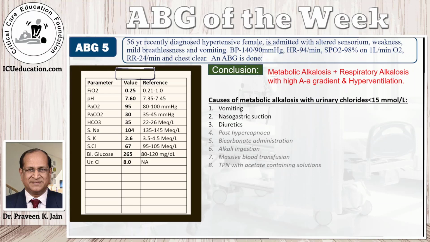Recent diuretics are also an important cause of metabolic alkalosis with a low urinary chloride. The other less common causes are someone who has had raised PCO2 and is now being brought down to normal, administration of bicarbonates or alkali, massive blood transfusions because of the citrate, and total parenteral nutritions which contain acetate. They can also give rise to metabolic alkalosis.